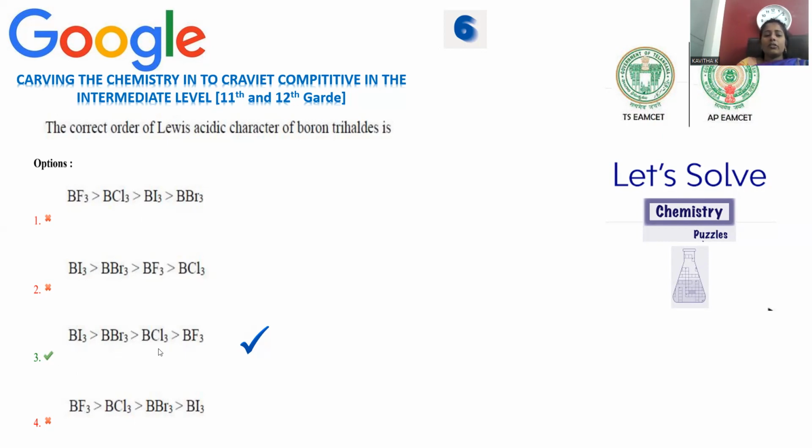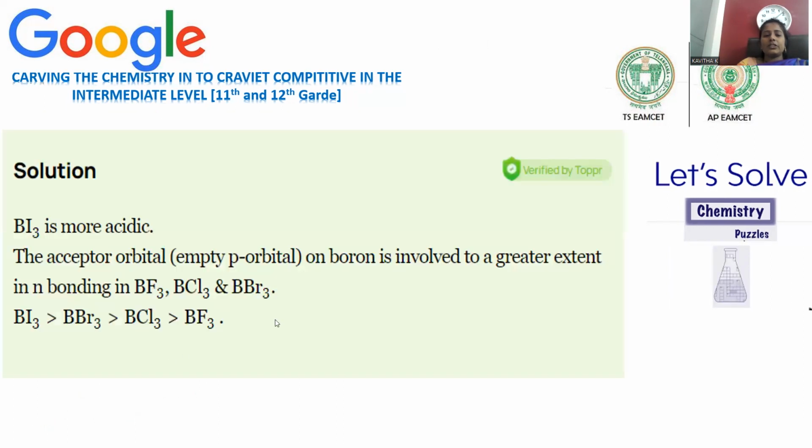In order to get the right order among these two, the correct explanation is that BI3 is more acidic in nature. The acceptor orbital, the 2p orbital on boron, is involved to a greater extent in pi bonding in the BF3 molecule. In BF3, the vacant orbital is not free. Rather, it is participating in back bonding. Fluorine has a high tendency to participate in back bonding with boron, so that vacant orbital is not free and not susceptible to accept the electron pair strongly.